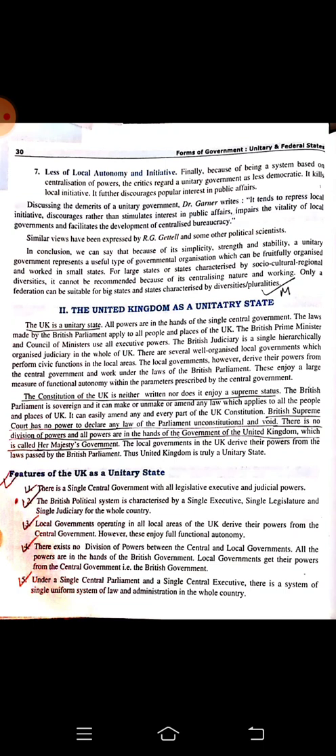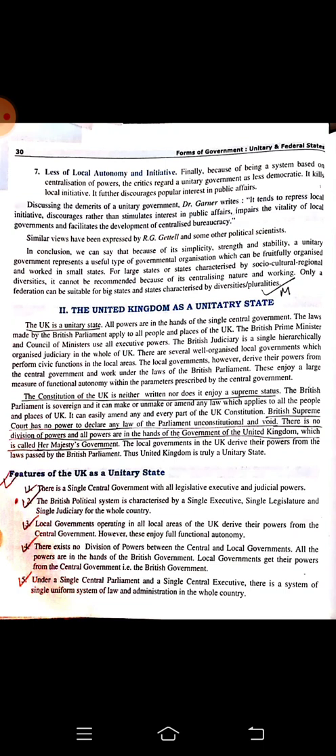There is no division of power and all power is in the hands of the government of UK, which is called Her Majesty's government. Why Her Majesty? Because still now in UK there is a Queen. The head of the state, the Queen, is playing a role similar to the President of India. She can put a signature at the end and convert a bill into an act and make it active. So it is a similar role as the President of India.